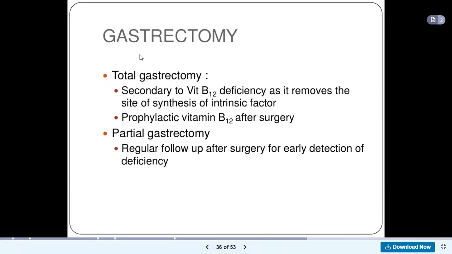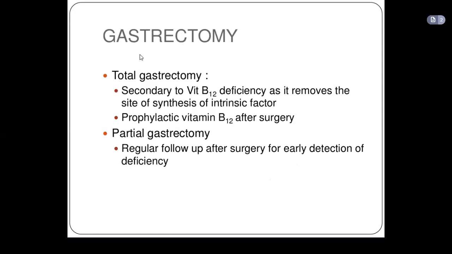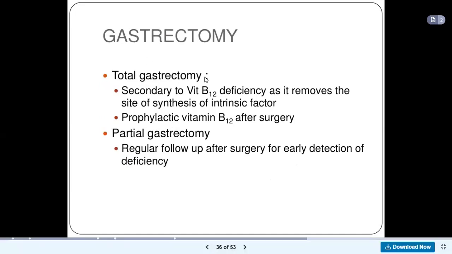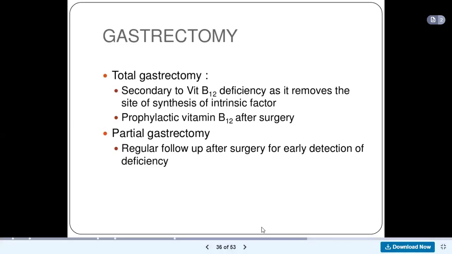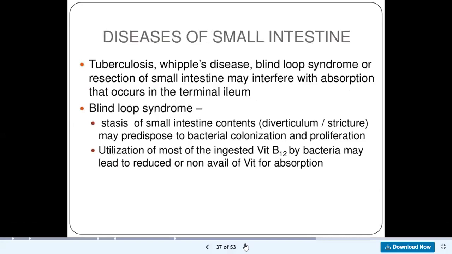We said that one of the causes of vitamin B12 deficiency is gastrectomy, when there's surgery of the stomach. In total gastrectomy, you have removed the parietal cells, and once you remove them, there will be no intrinsic factor, and when there's no intrinsic factor, you cannot absorb vitamin B12. In partial gastrectomy, maybe only some parts of the parietal cells are removed. So you might still have a small amount of parietal cells, but they are not enough for the absorption of vitamin B12. Okay, so I think we will stop here.